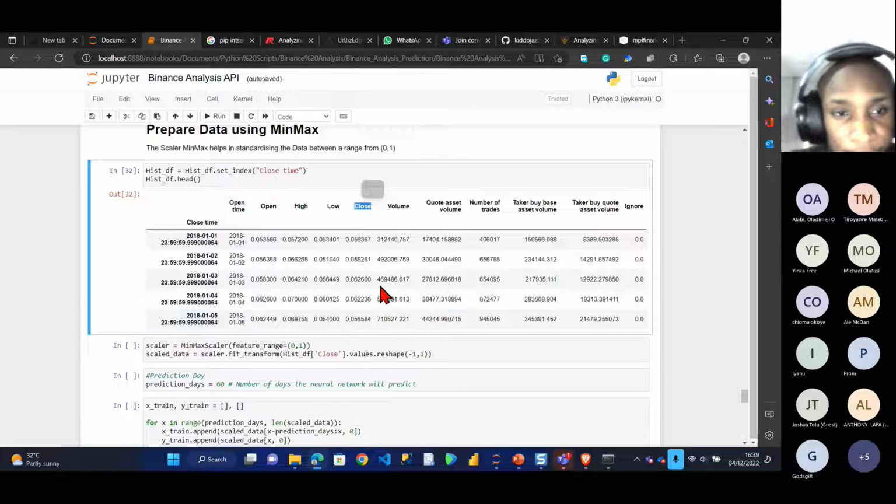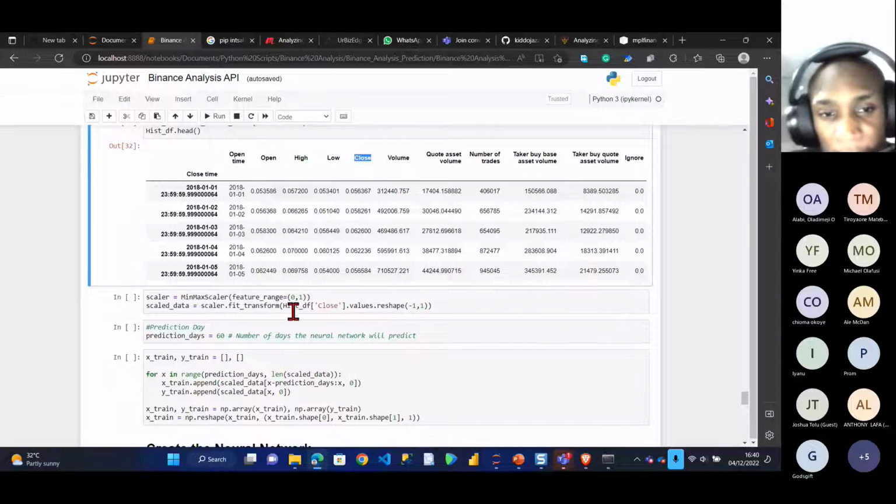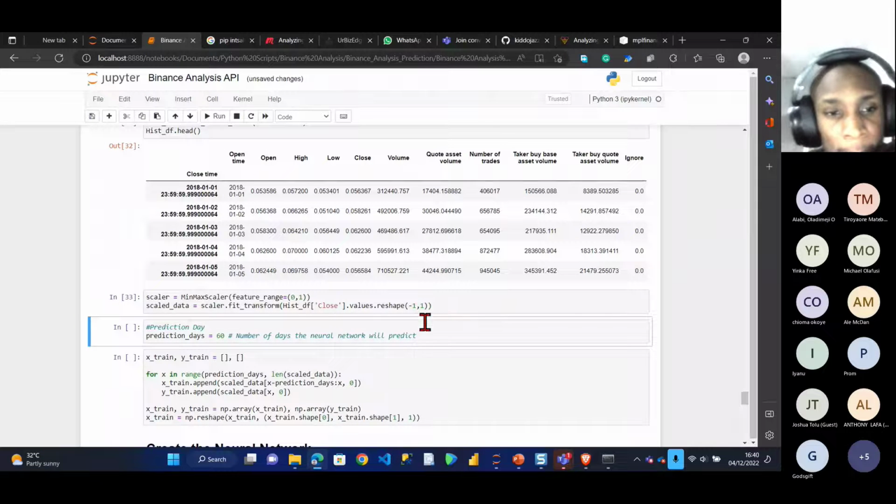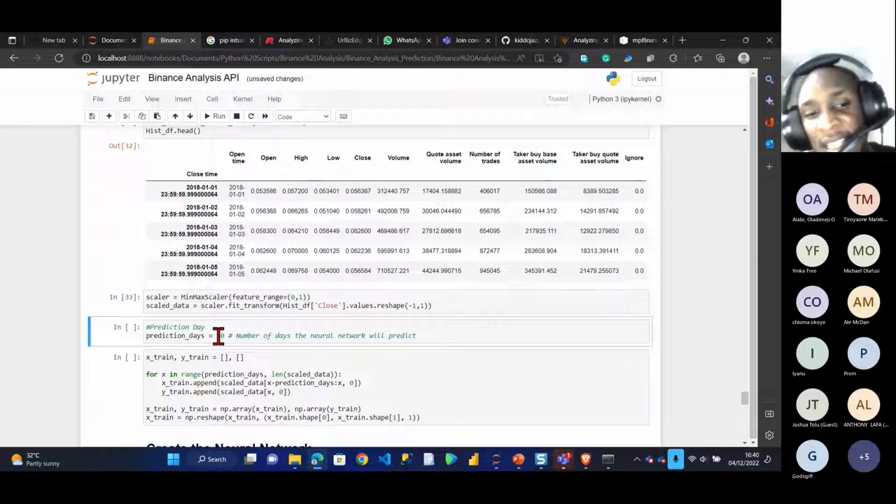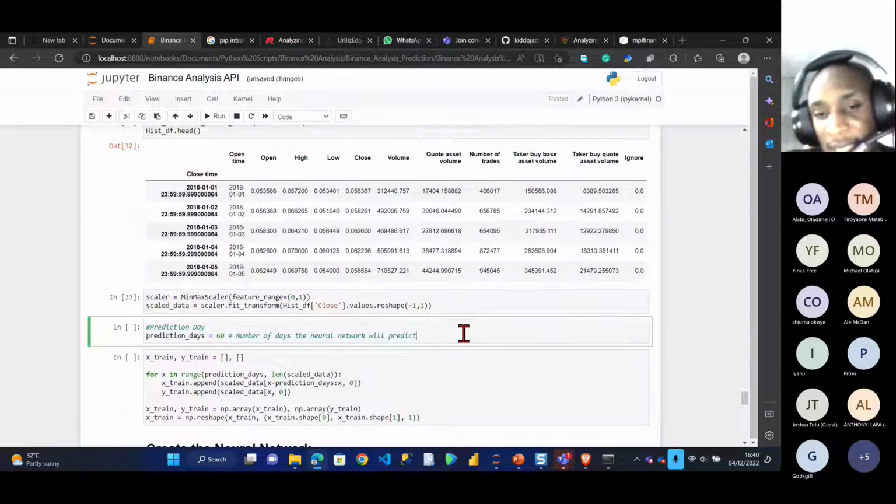So I'm dealing with the closing price. I have to standardize the closing price, so I'll run this. I'm predicting for the last 60 days. My prediction will be based on the last 60 days using a neural network.